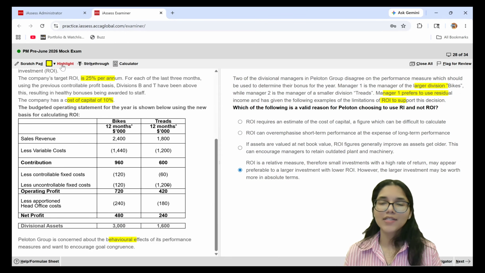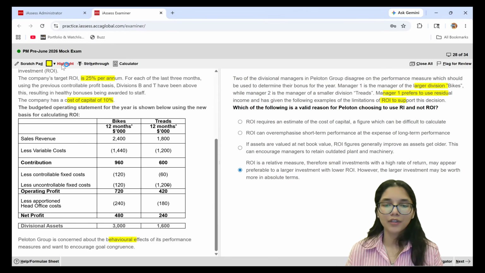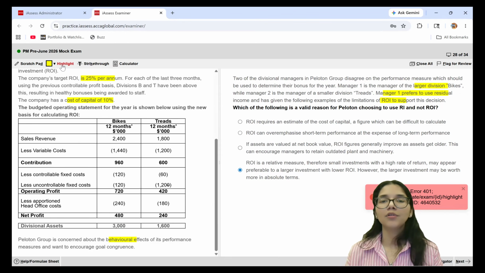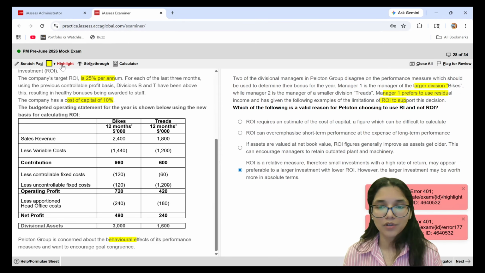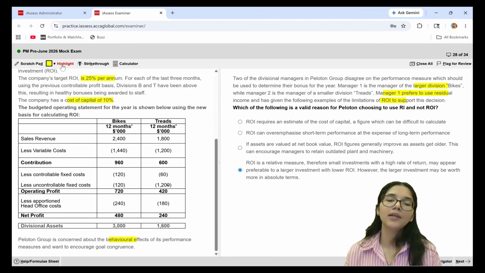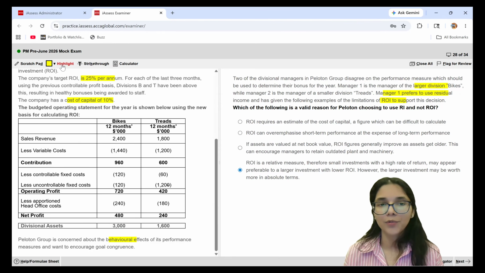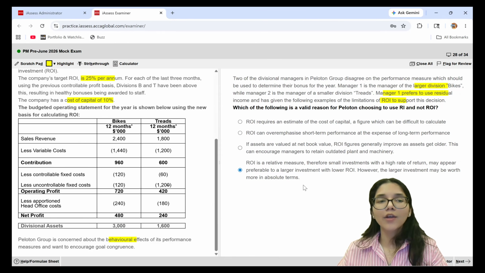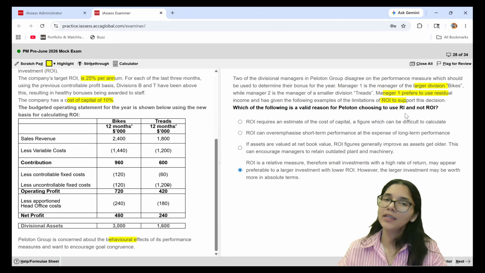So small investments can give you a high rate of return. Even if the larger investments that the company is going to make, they can come with small ROI, but they will definitely bring more profits to the companies in terms of dollars. So that is why this is the argument, a valid reason that this manager will give for using RI, residual income, and not the return on investment.